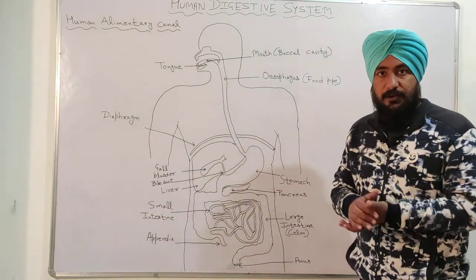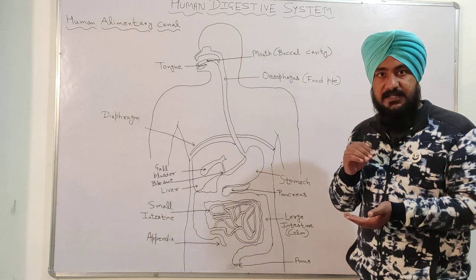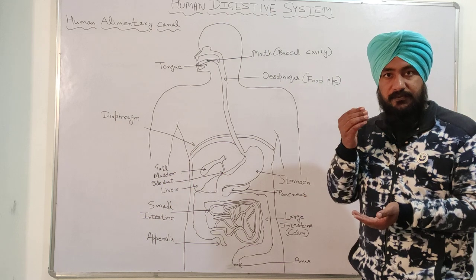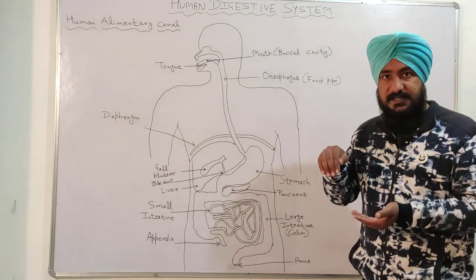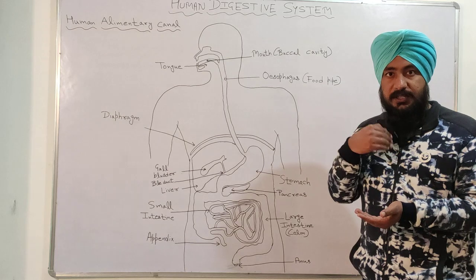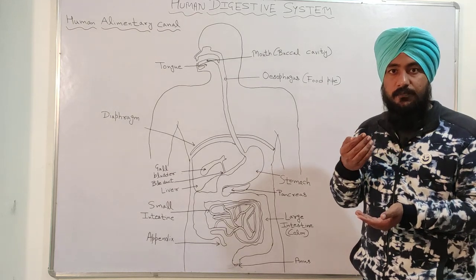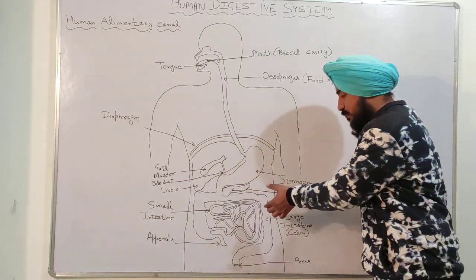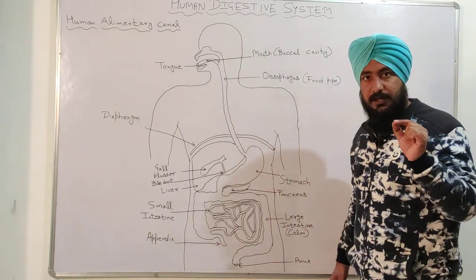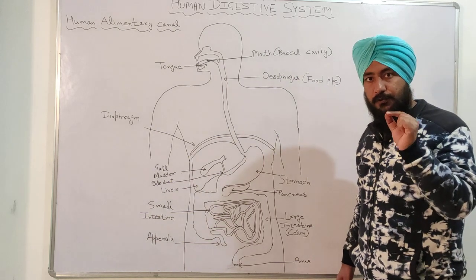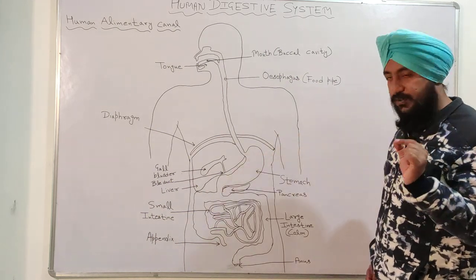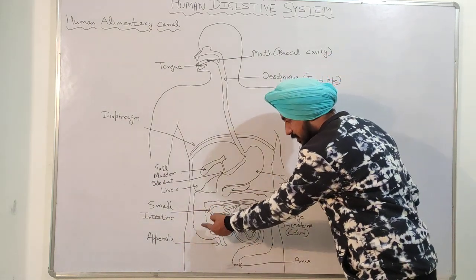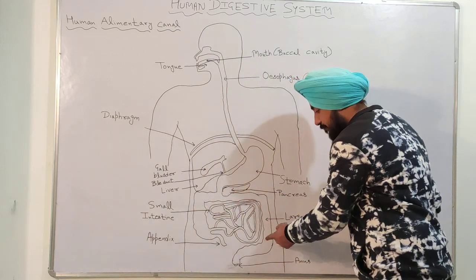So with that villi, the blood vessels are connected, and those blood vessels take the glucose, amino acid, fatty acid or glycerol to other body parts or other organs of our body for energy. So here in the small intestine, the complete digestion of food occurs, and after that the food enters into the large intestine. Here you can see this is the large intestine.